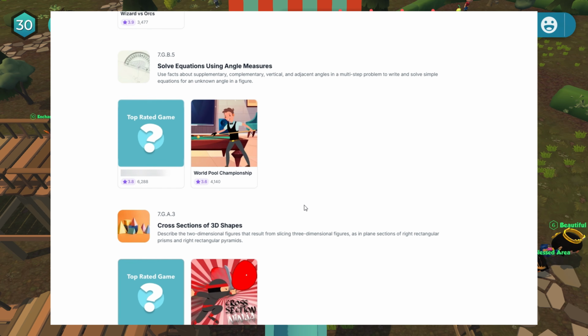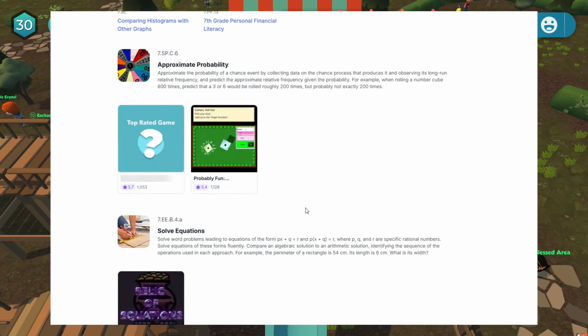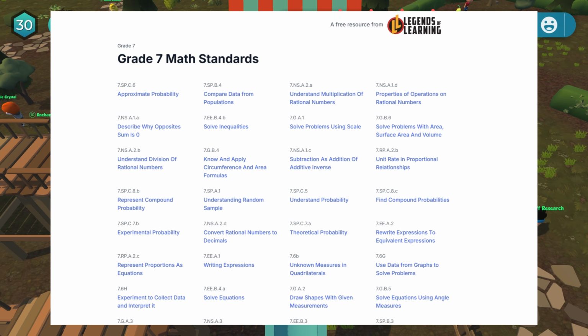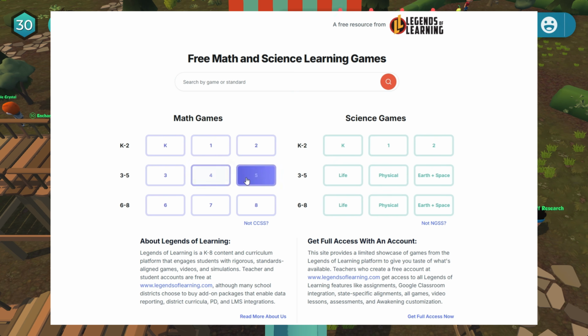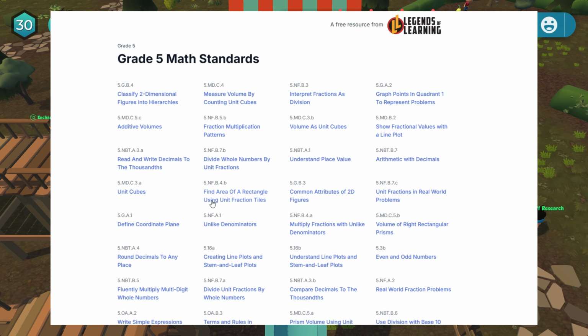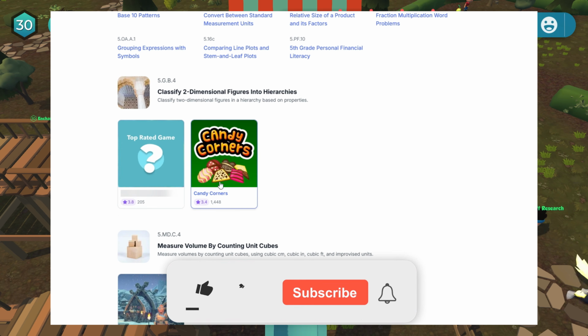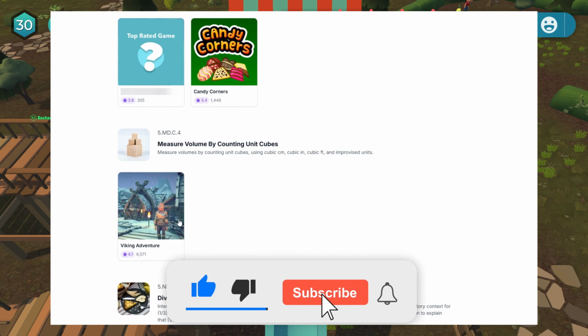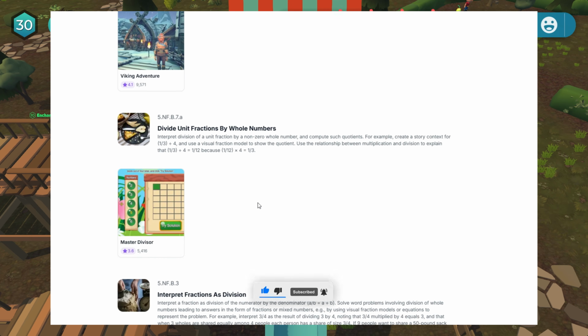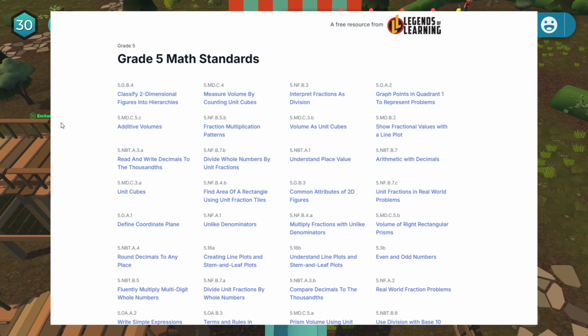And Cross Section Ninja is also part of that. Excuse me, did we already look at 7th grade? Let's hop on 5th grade and just take a quick look down. All of this is going to be Candy Corners. This is Viking Adventure for measure volume by counting unit cubes. Divide unit fractions by whole numbers is here, and a lot of great ideas.